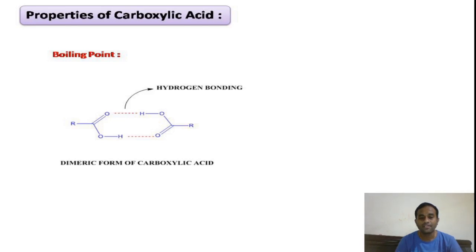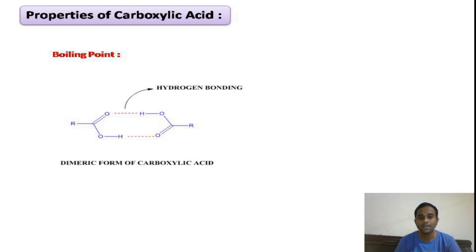And if you look at the boiling points of various carboxylic acids, you will see that the carboxylic acids having an even number of carbons will exhibit a high boiling point. This is because in carboxylic acids having an even number of carbon atoms, the carbon atoms are in the opposite direction, in a zigzag manner, so there is a possibility of close packing in the crystalline structure.